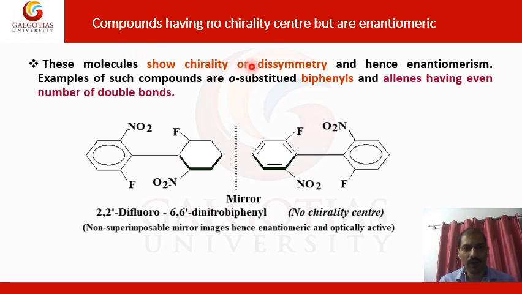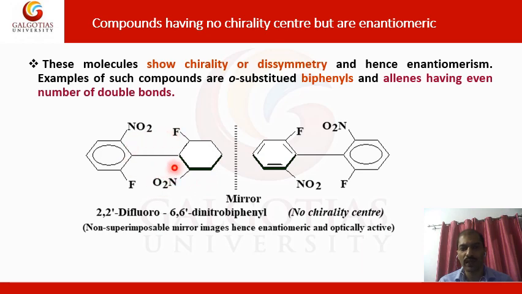Now, compounds having no chiral center but that are enantiomers. Especially, you will see there is no chiral center, but they show chirality and are enantiomers. This is especially so in biphenyls, due to the restricted rotation around the single bond.